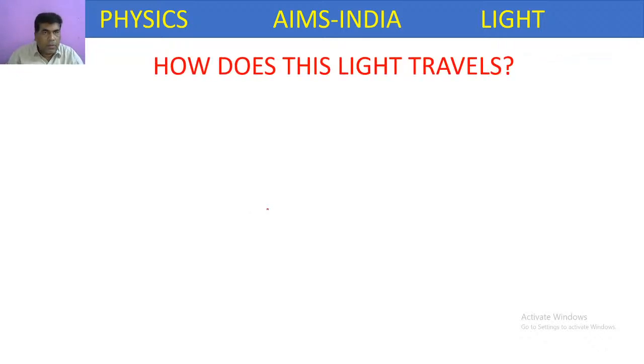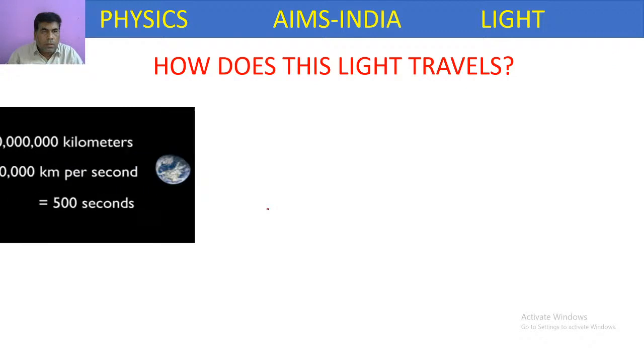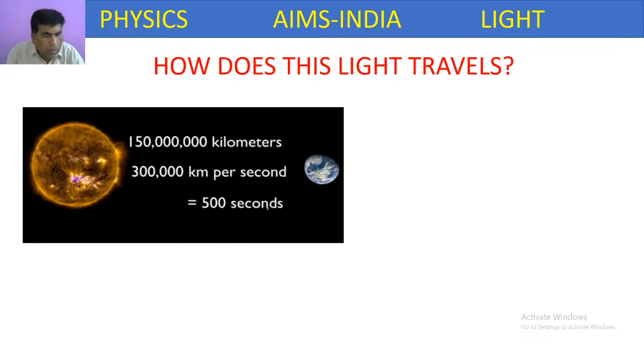Next, how does this light travel? Just now we said that the primary source of light is the sun.